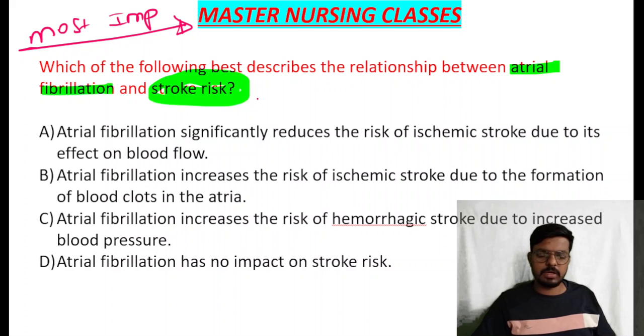Students, the question is like this: a person comes to the emergency department with atrial fibrillation, and along with the antiarrhythmic drugs, which of the following drugs should be given immediately?